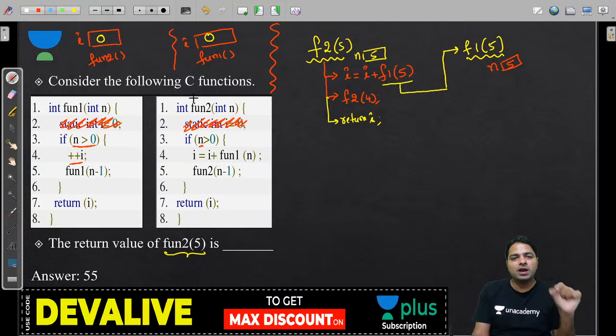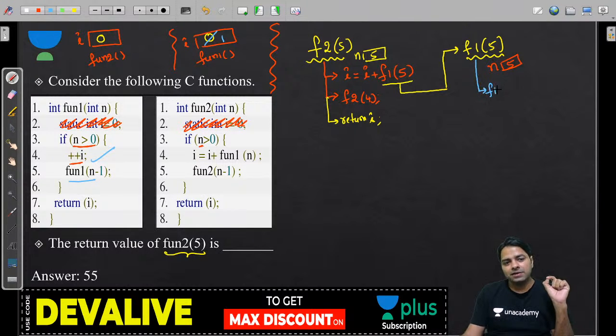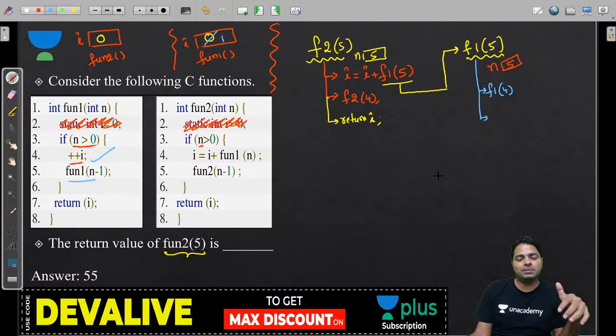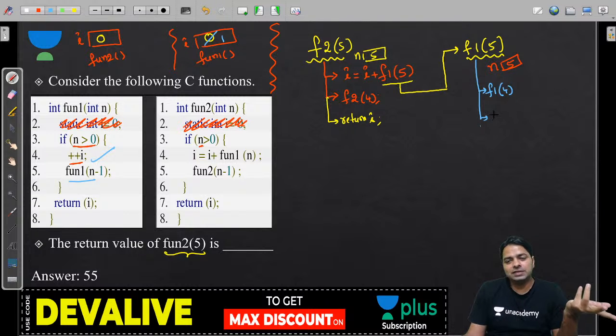That is fun1's I. Remember that the 0 will become 1, which is executed, and we are going to call F1 of 4. And there is another statement: once you return from that function, you are going to return I. So do not forget that.